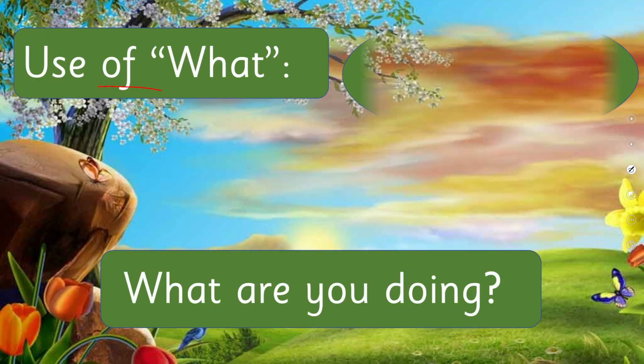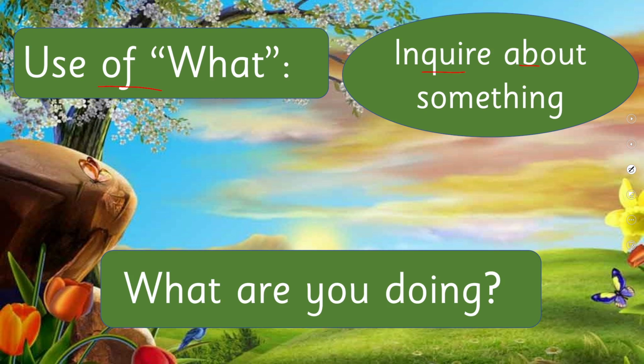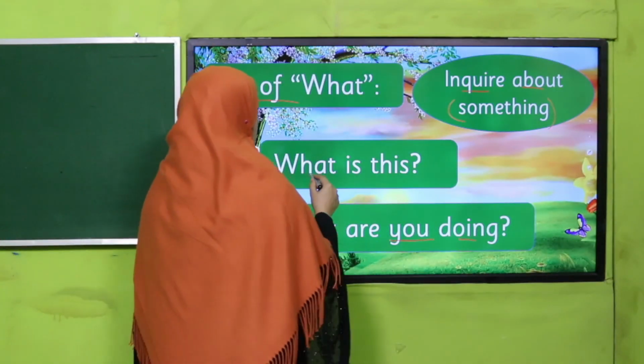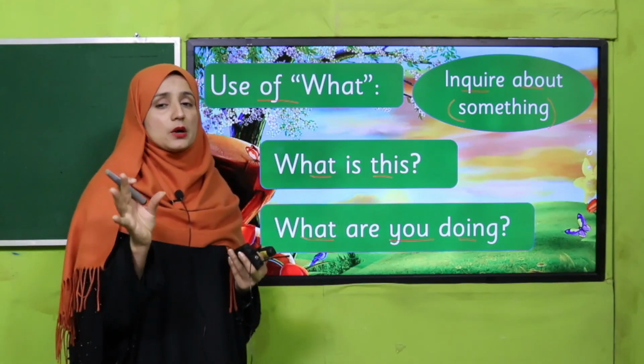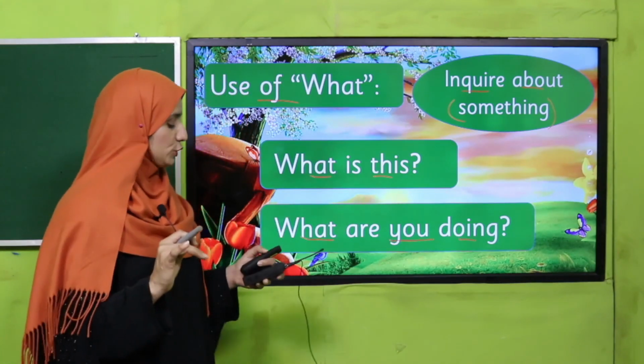Use of what? We use it to inquire about something. When we want to inquire about anything, we use words like what are you doing? Another, what is this? Got it? So when we are inquiring about something, we use what.